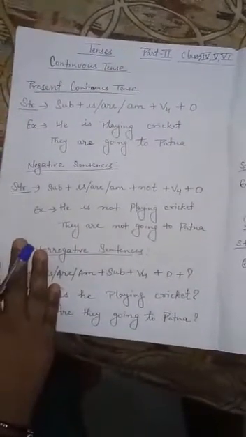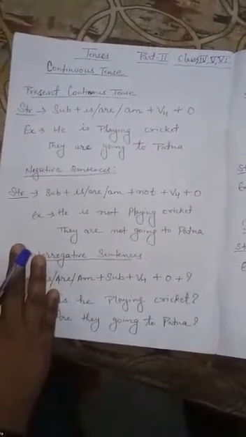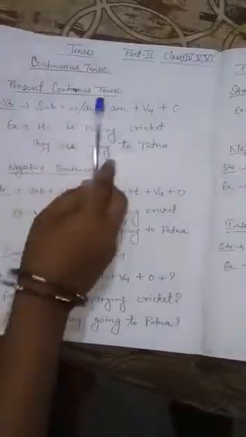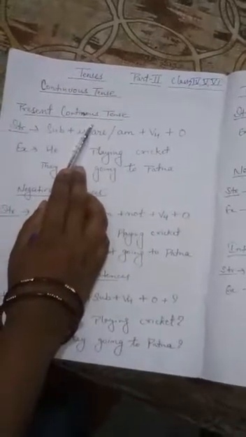For today, I will teach you about continuous tense. In tenses, we have three continuous tenses. First one is present continuous tense, second one is past continuous tense, and third one is future continuous tense. I am starting from present continuous tense. What is present continuous tense? Present continuous tense indicates an action that is going on in the present.